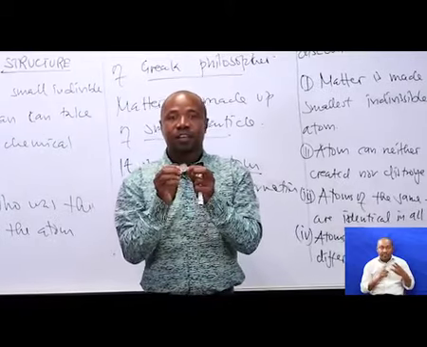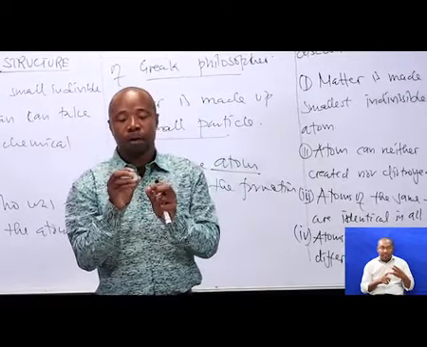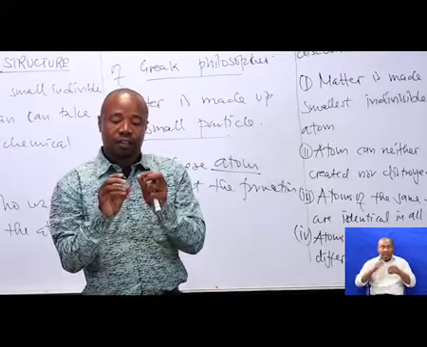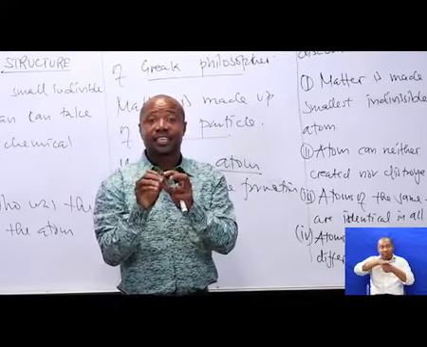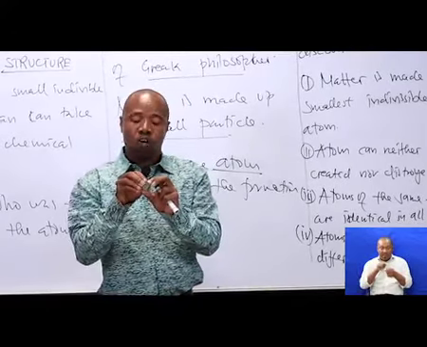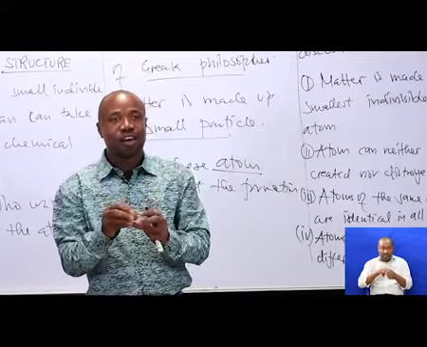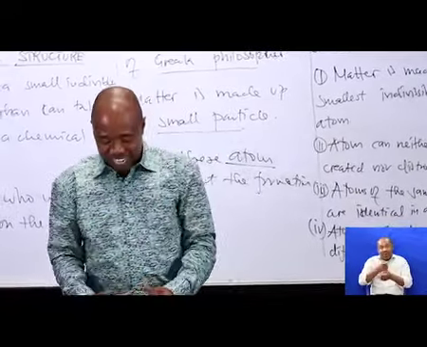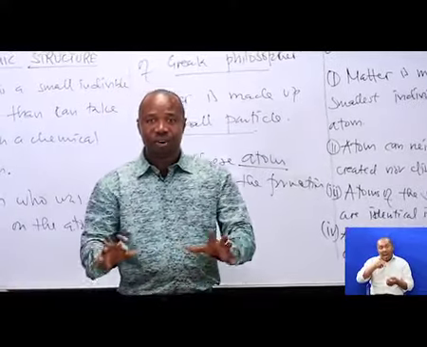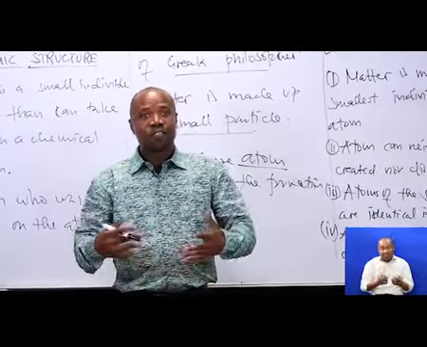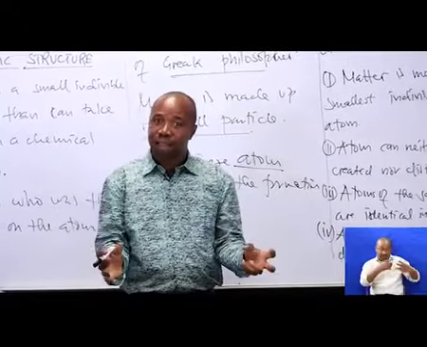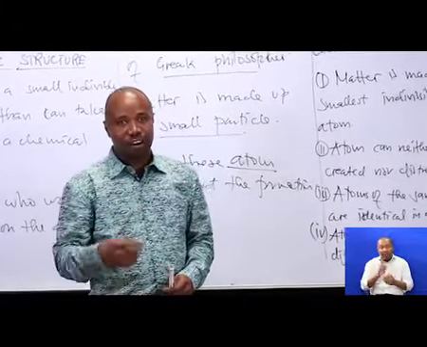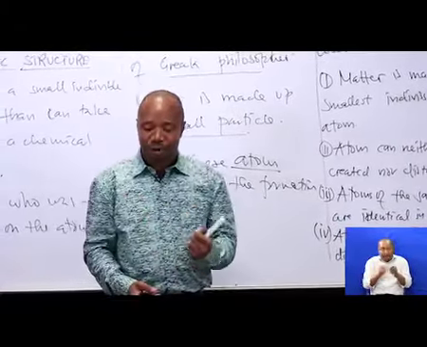Now let's see this. This is a bottle top. This is made up of small particles of iron atoms. My students, now you will see in your surroundings a lot of things that are made up of small particles.